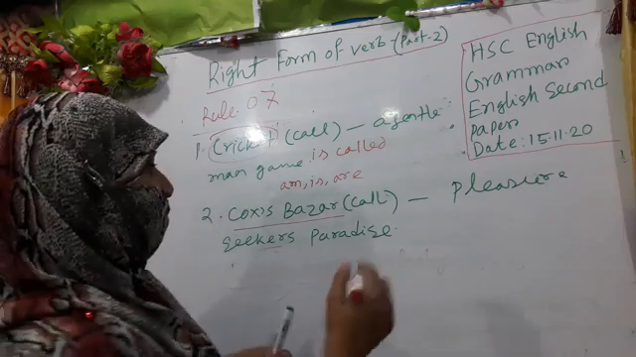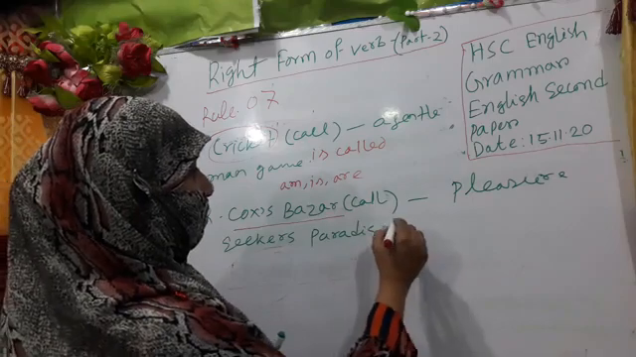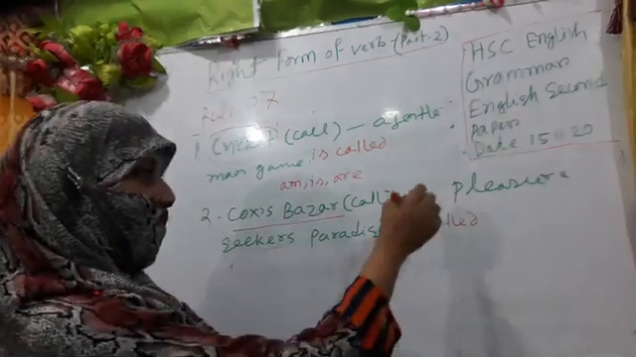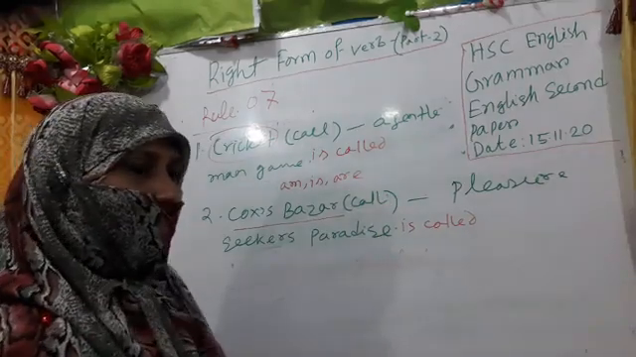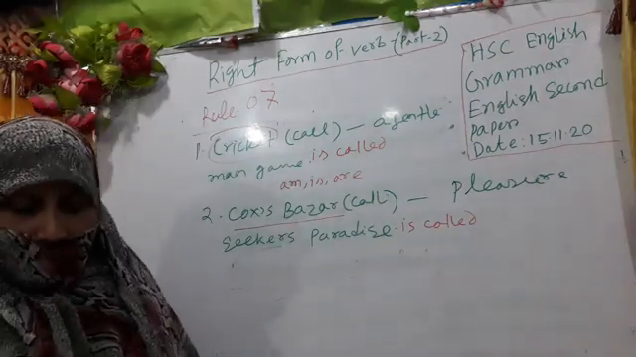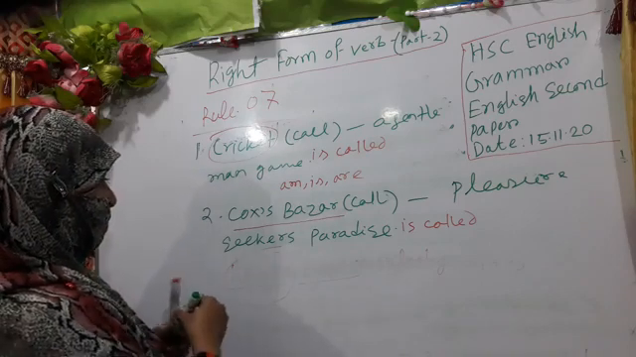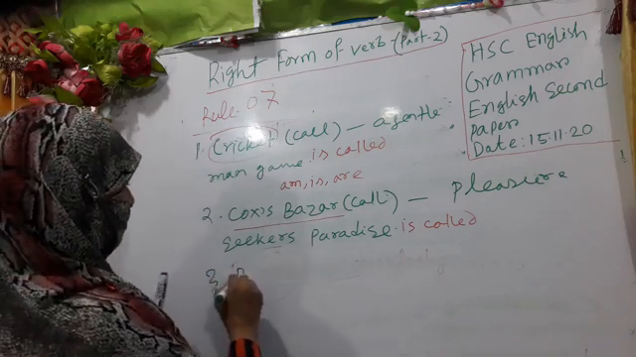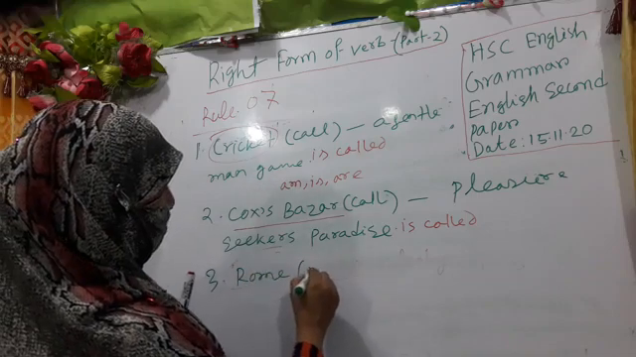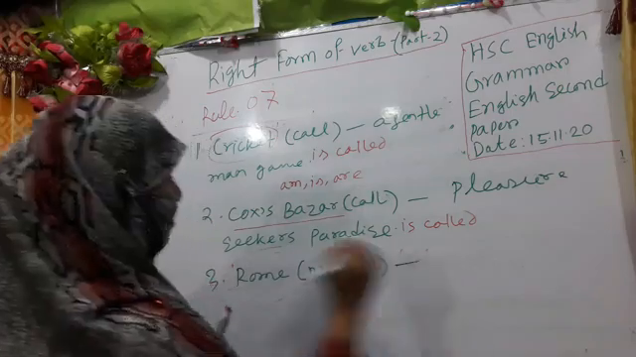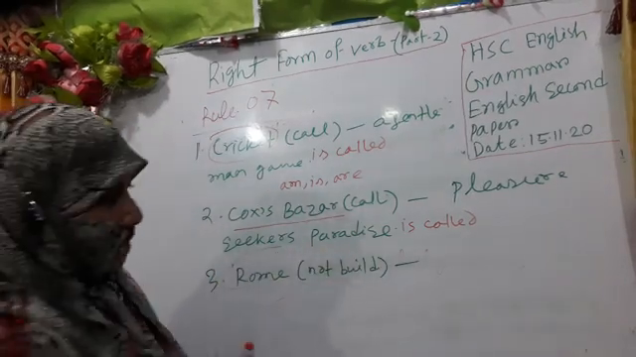So here we also find am, is, so it's called. It would be is called; singular subject, so singular verb: is called. Okay, my dear learners, next comes another rule: Rome not built in a day. Number 3.